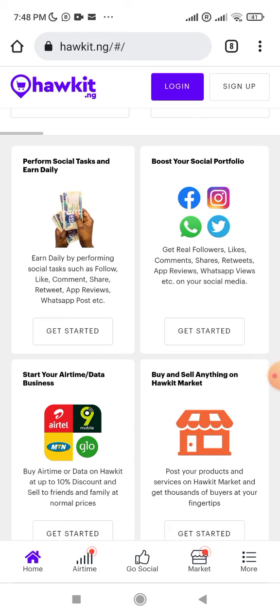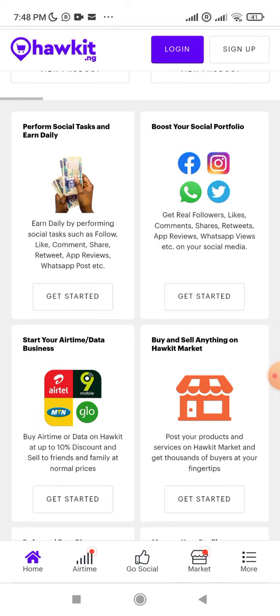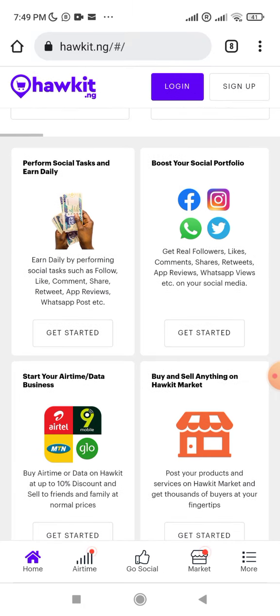So it's like a trade-off. It goes either way. You can give out micro jobs. You can also do micro jobs. So it's a site where you can earn daily by performing tasks, or you can also give people tasks to do. And that's the part where they say boost your social portfolio.